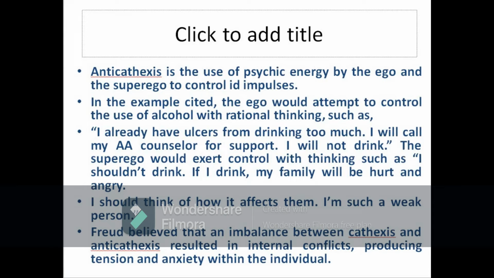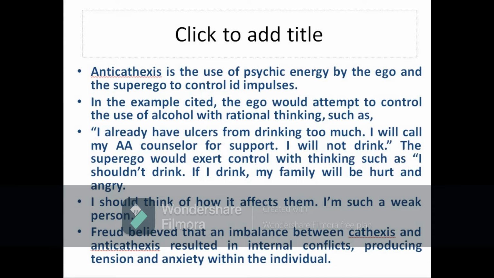Now let's see anti-cathexis. So what is that? It is a use of psychic energy by the ego and superego to control id impulses. So cathexis is used by id, whereas anti-cathexis is used by ego and superego. Why do ego and superego use anti-cathexis? In order to control the id impulses.